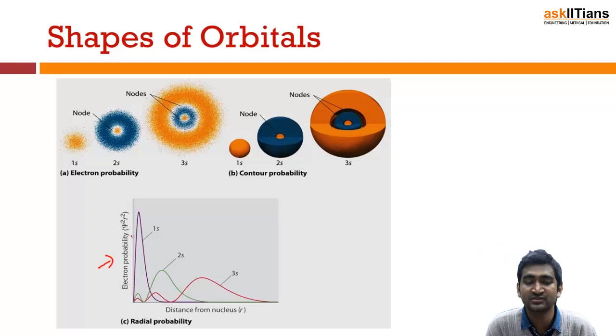For 1s you can see electron probability is maximum because it is the closest orbital to the nucleus. And if I say for 2s, then it is somewhat less. Then for 3s it is somewhat less. They are getting some peaks, right? According to the number of nodes there.